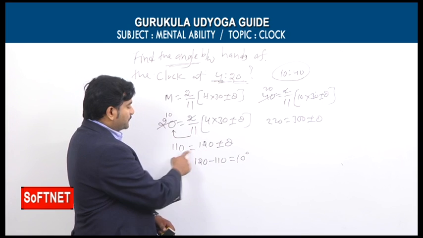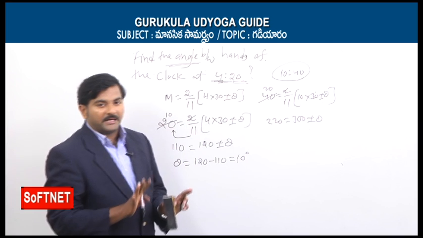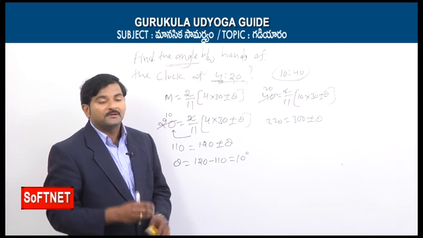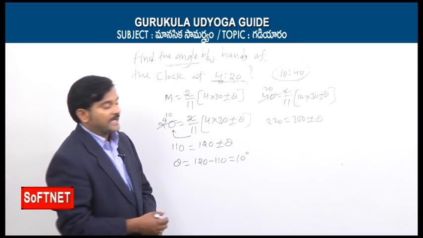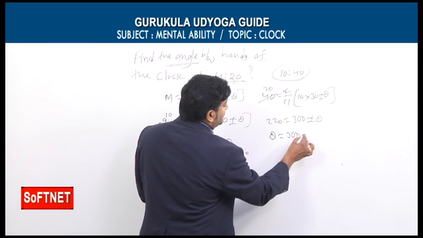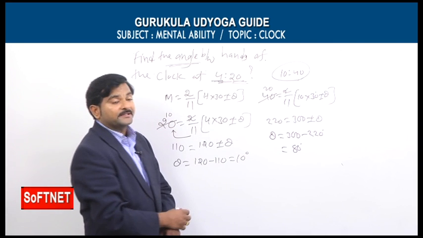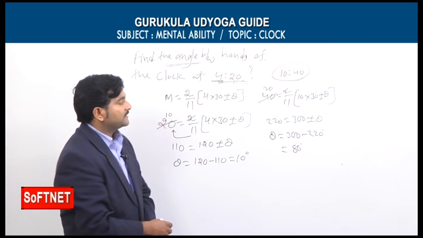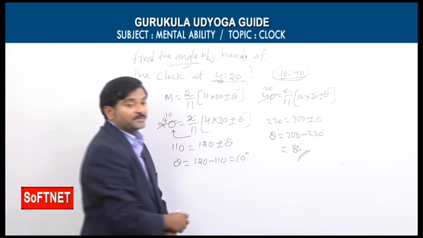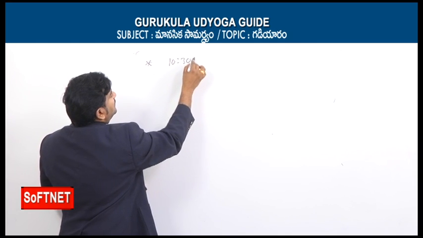Here I am getting a big value, here I am getting a small value. Here also I am getting a big value and a small value. Blindly you can subtract the small value from the big value, that will give the angle between the hands of the clock. So theta is equal to 300 degrees minus 220 degrees. How much? 80 degrees. Therefore the angle between the hands of the clock at exactly 10:40 is simply 80 degrees.